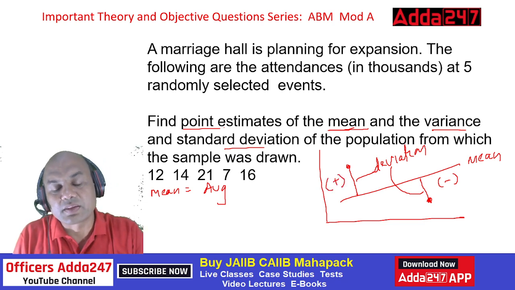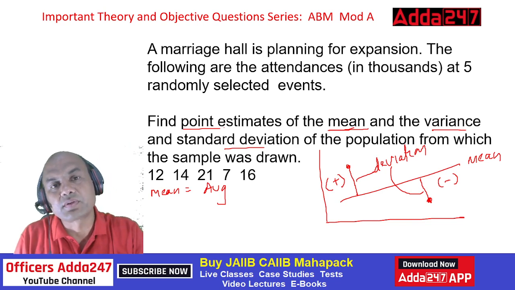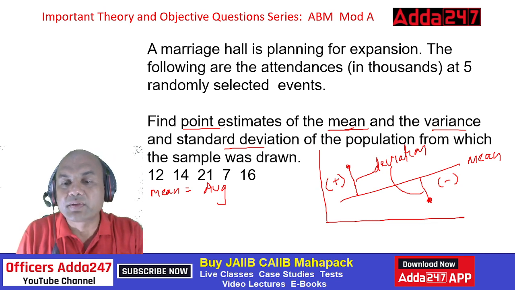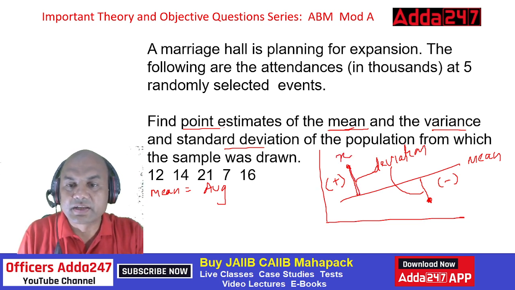Whenever I calculate this, I take the total of these. My next target is standard deviation. If I have to find the standard deviation of both the points, what will I do? I'll add all these deviations in the numerator, and in the denominator, the bottom side, the number of elements. Let's say this is x and this is y.